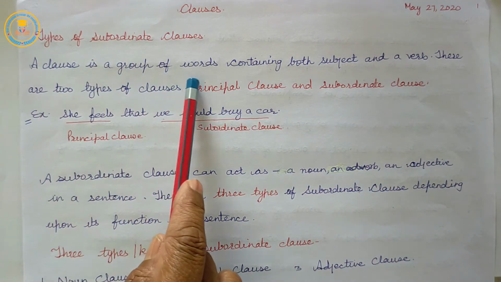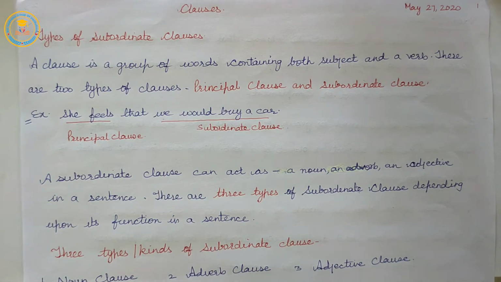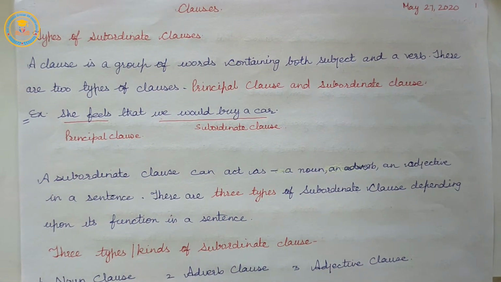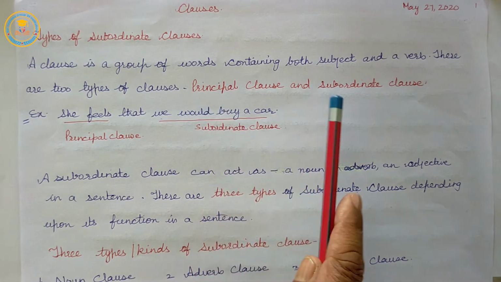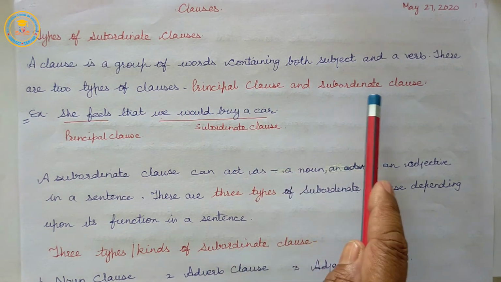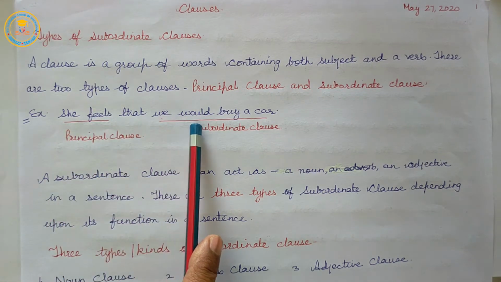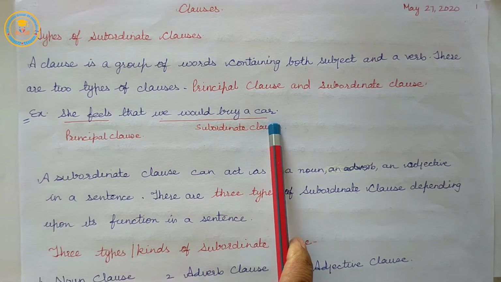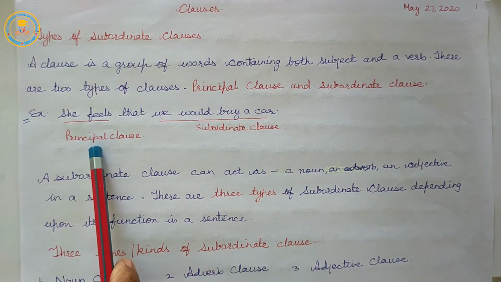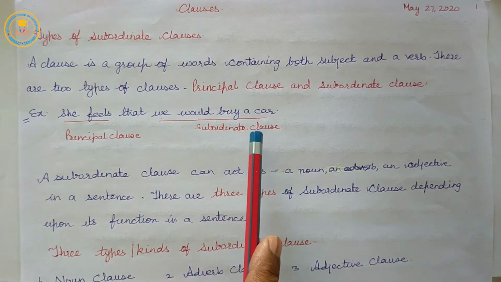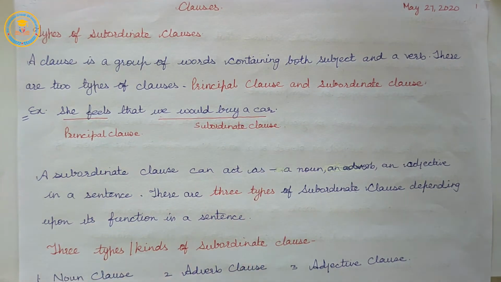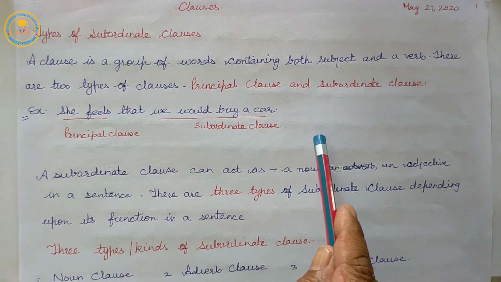A clause is a group of words containing both subject and a verb. There are two types of clauses: principal clause and subordinate clause, or independent clause and dependent clause. Example: she feels that we would buy a car. In the previous topic, we read about principal clause, subordinating conjunction and subordinate clause. Today, we will identify the subordinate clause and see how we can identify the principal clause and subordinate clause.